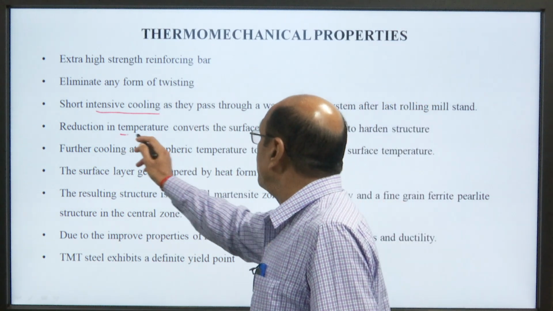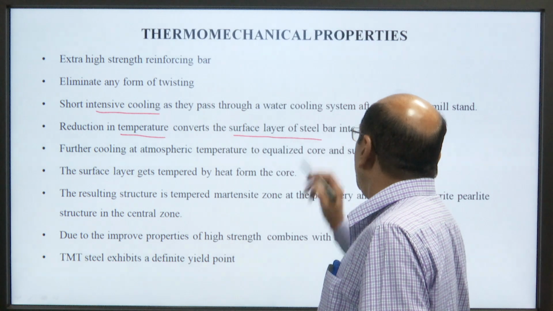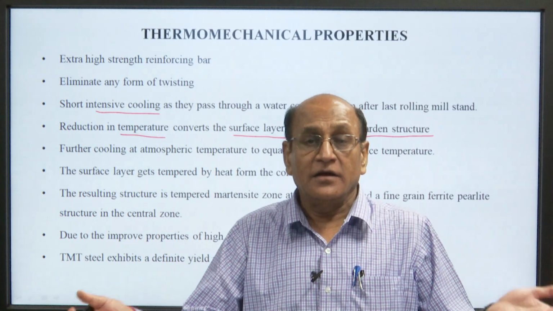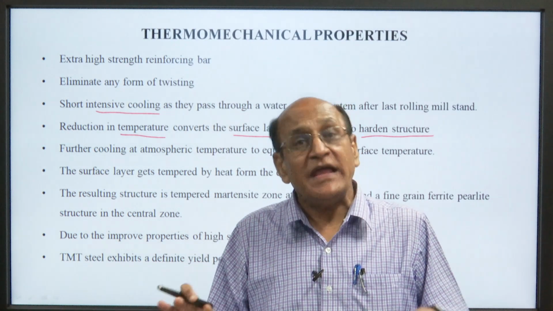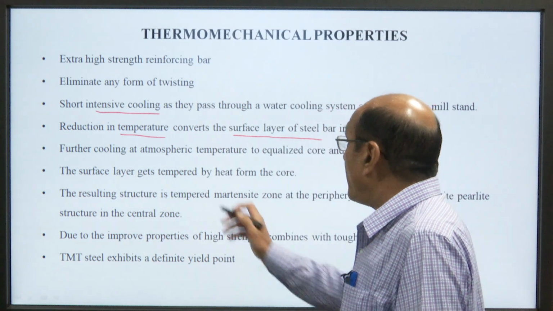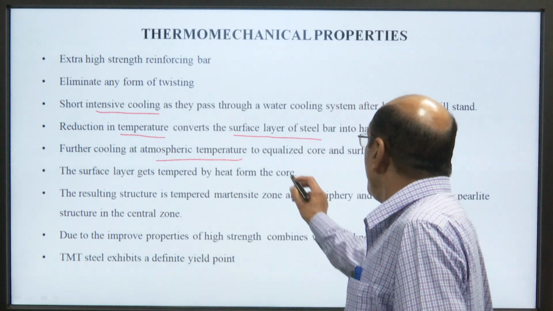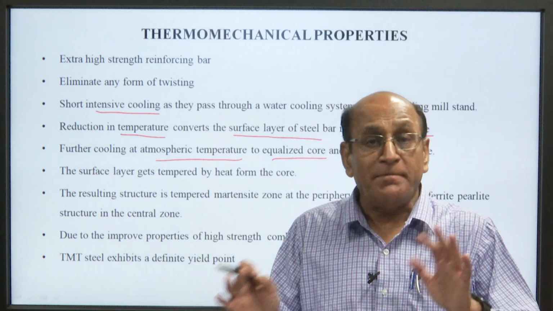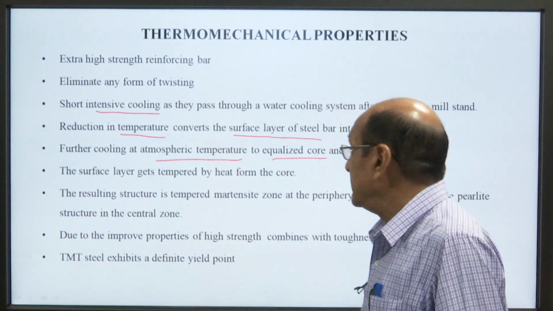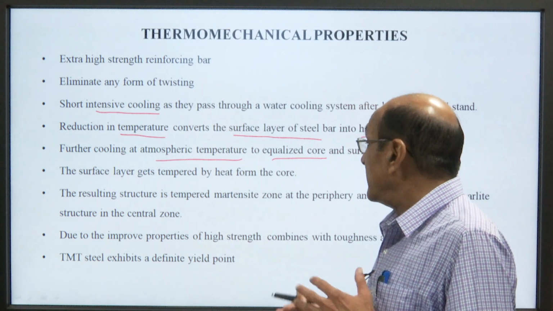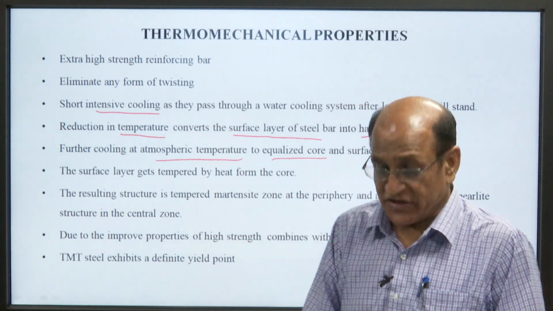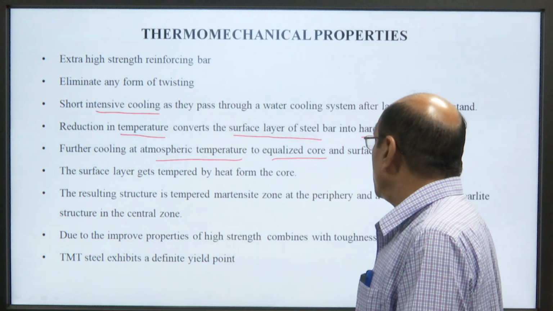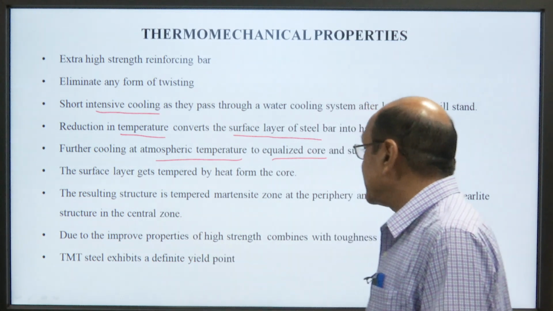Reduction in temperature converts the surface layer of the steel bar into a hardened structure, meaning the surface will be hardened, but the core will remain the same. Further cooling at atmospheric temperature equalizes the core and surface temperature. The surface layer gets tempered by heat from the core. The resulting structure is tempered